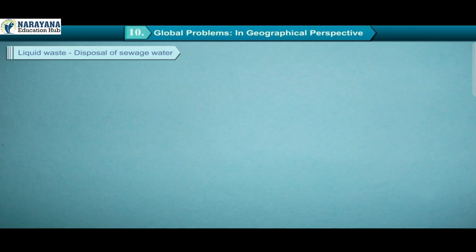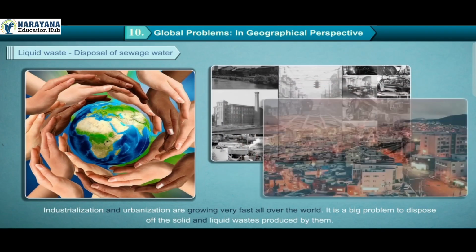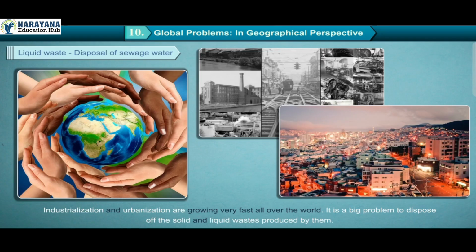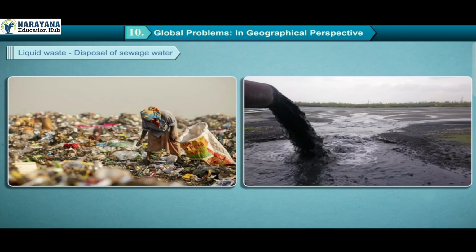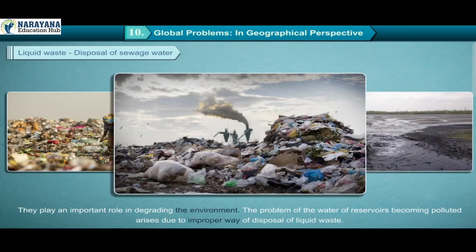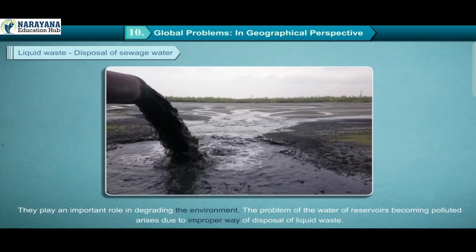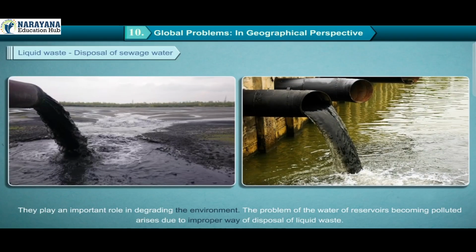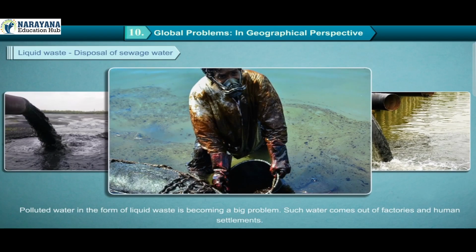Liquid waste, disposal of sewage water. Industrialization and urbanization are growing very fast all over the world. It is a big problem to dispose of the solid and liquid wastes produced by them. They play an important role in degrading the environment. The problem of the water of reservoirs becoming polluted arises due to improper disposal of liquid waste. Polluted water in the form of liquid waste is becoming a big problem.